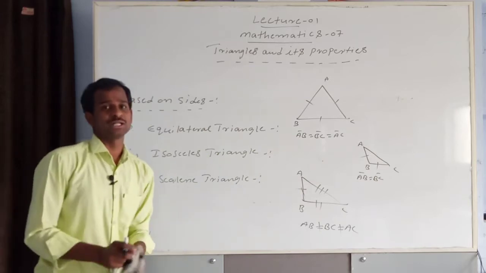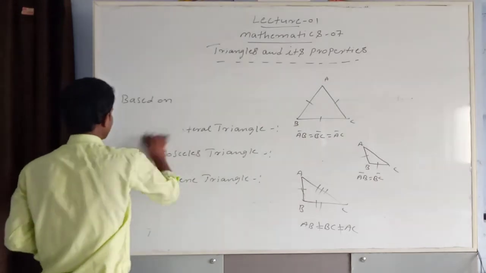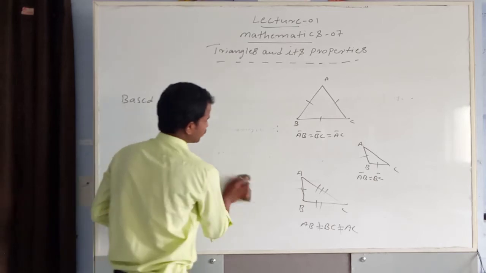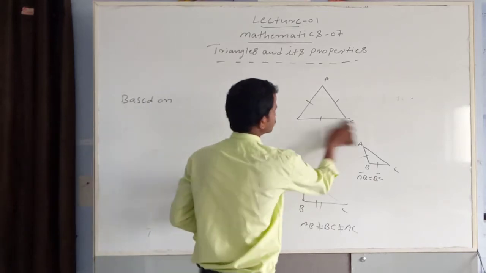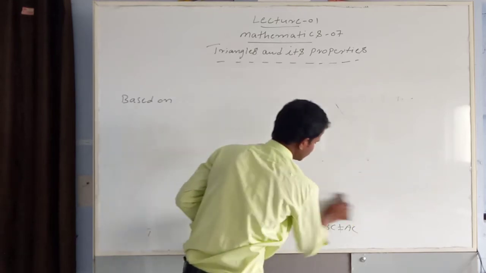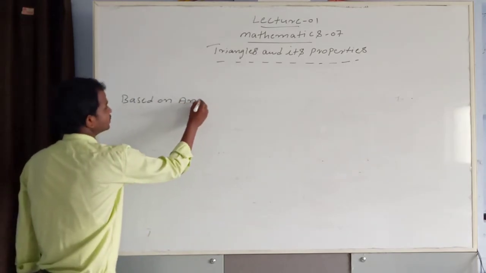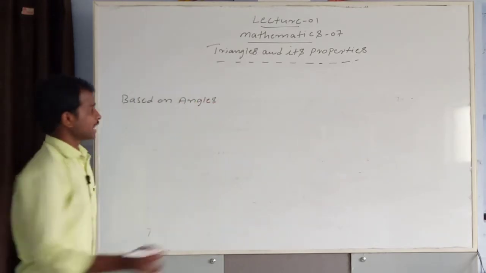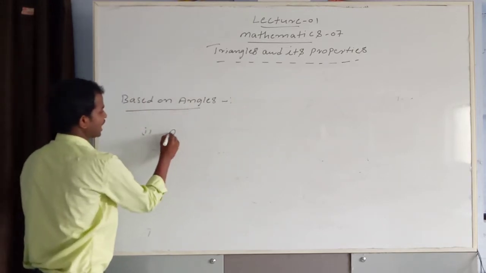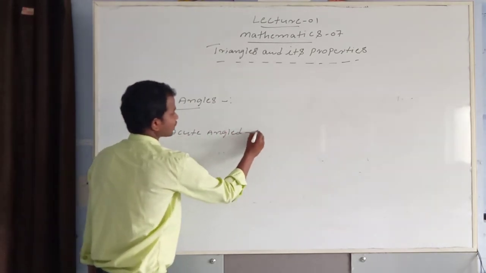Next, based on the angles, triangles are again three types. One is acute angle triangle. Next one is obtuse angle triangle. Third one is right angle triangle. First one, acute angle triangle.